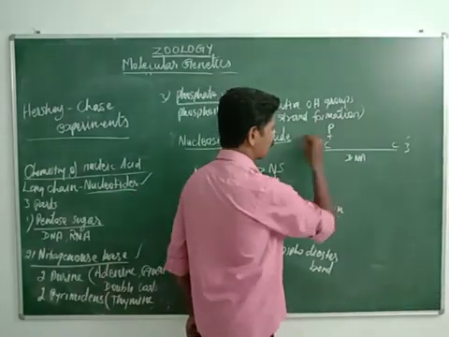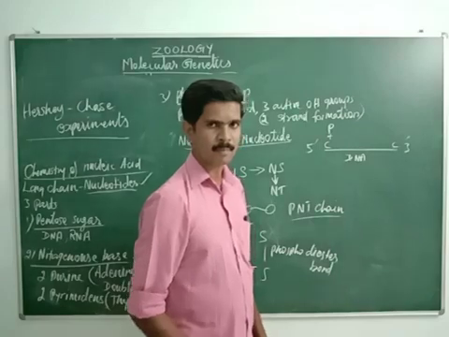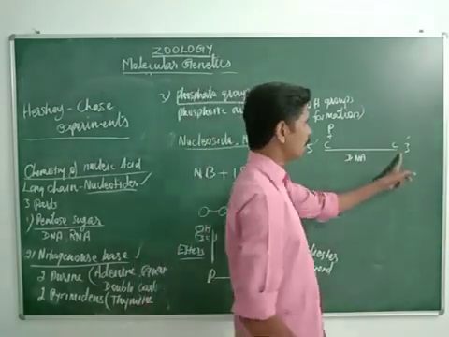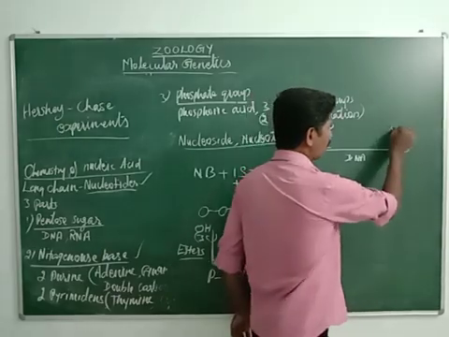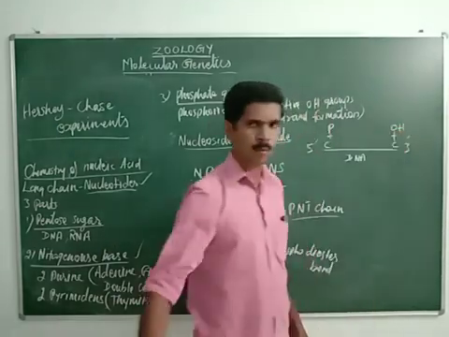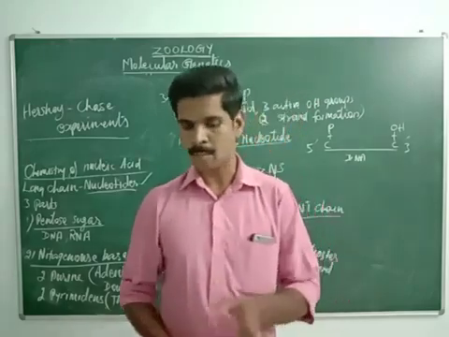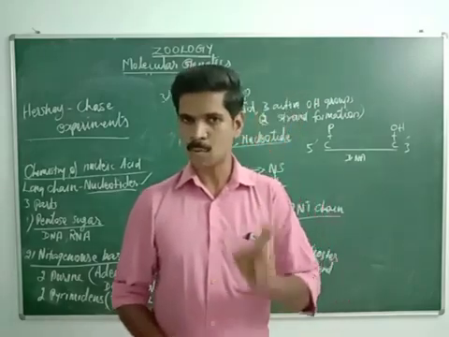One phosphate group is attached. And in the C carbon end, one OH group is attached. So, hope you understood. In DNA and RNA, both nucleic acids consist of 2 ends.